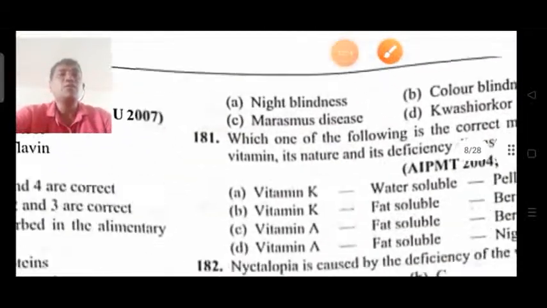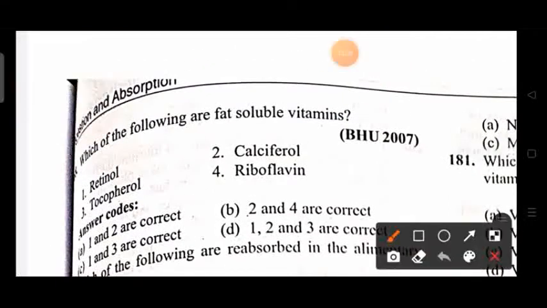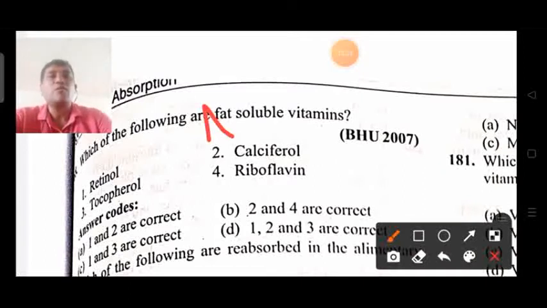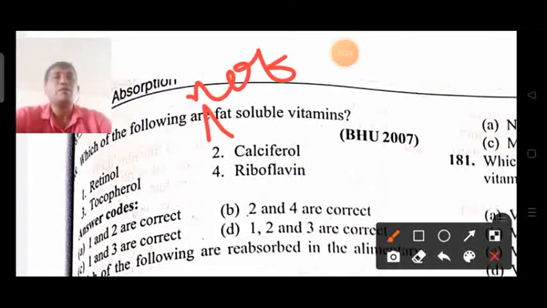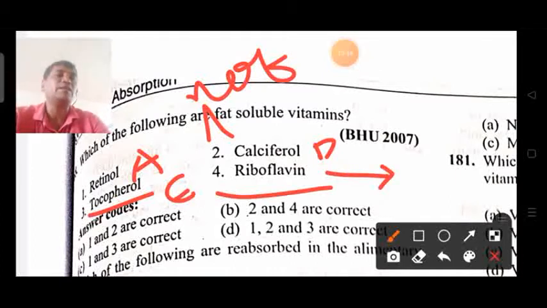Now coming on to the next question, which of the following are not fat soluble vitamins? Please change the question here to include "not". Retinol is vitamin A, calciferol is vitamin D, tocopherol is vitamin E. Already we have discussed that these are fat soluble. Riboflavin means vitamin B2.